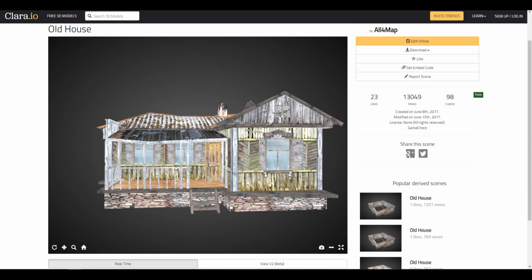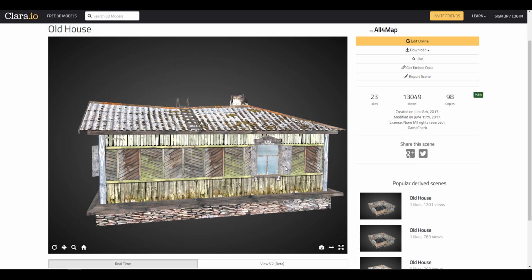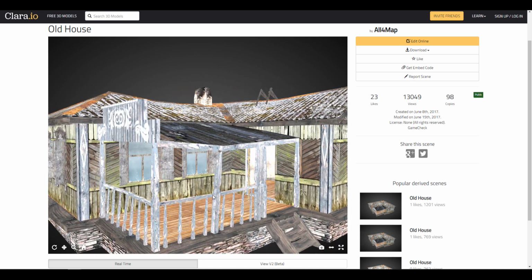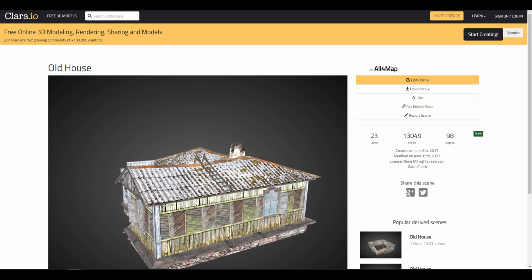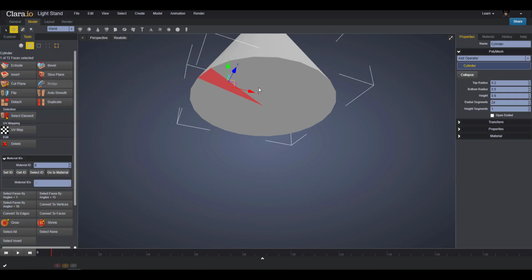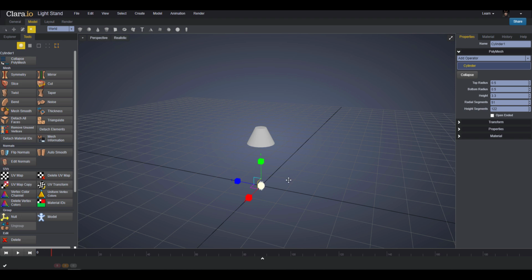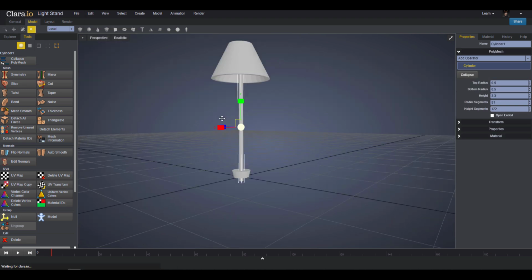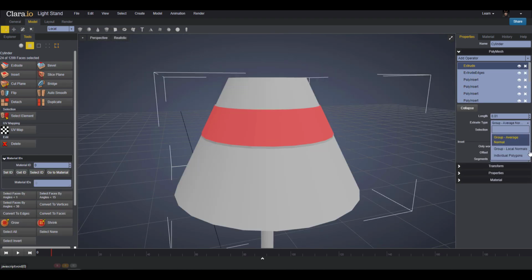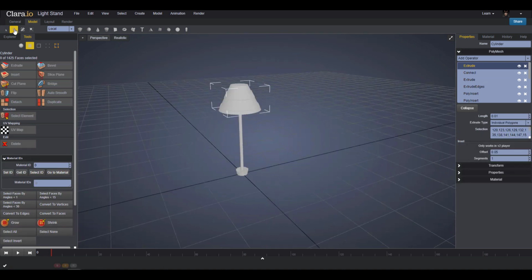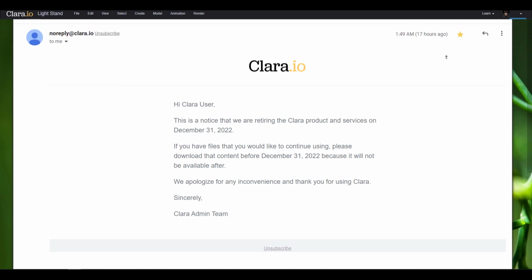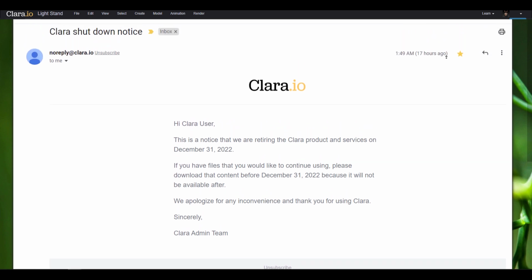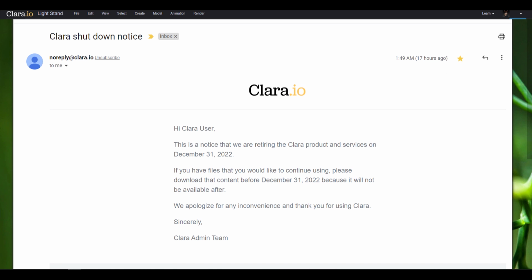Clara.io is scheduled to shut down on December the 31st of 2022. And for those who like to come through and download content that they have here, or probably download tons of content that they can totally get for free, then this might just be the time for you to do that. Clara.io was an amazing tool when it lasted, and it is still an amazing tool for those who might want to explore with it before the 31st of December 2022. It's very sad to see that this platform is going, and I think this is happening due to the rise of platforms and tools like Blender, Sketchfab, CG Trader, and also free3d.com, and a couple of other ones that we've covered on the channel during the Free Fridays.